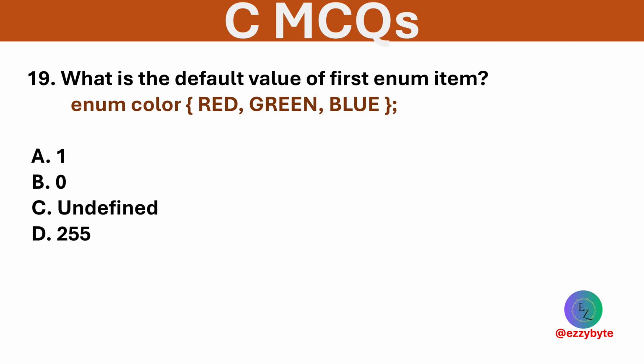What is the default value of the first enum item? Options are 1, 0, undefined, and 255. Option B is correct. Enum starts at 0 by default.